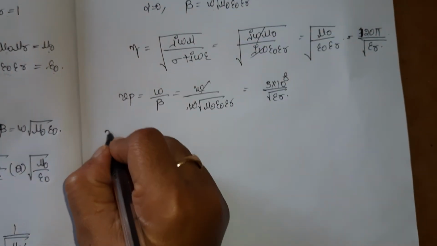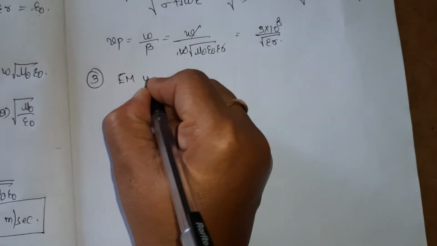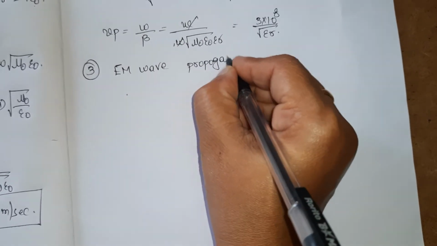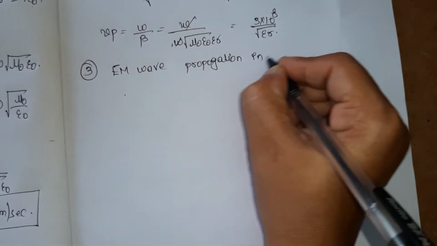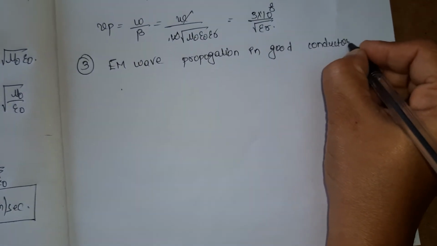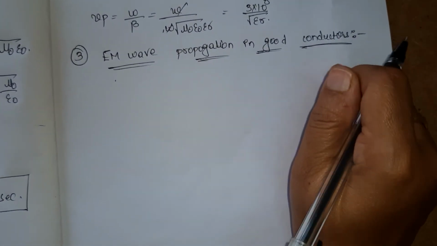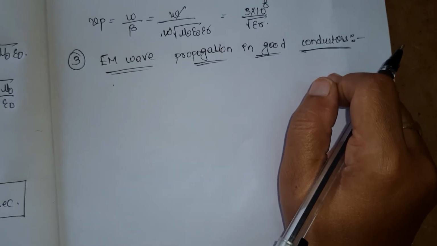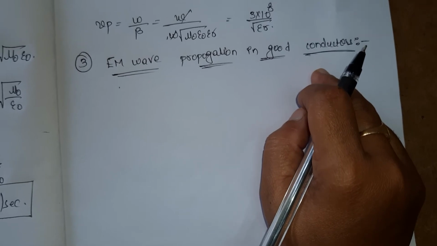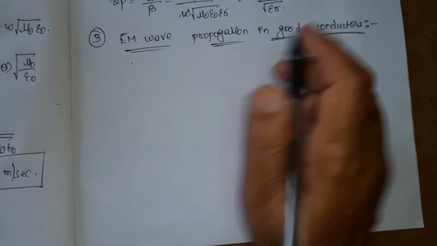And the third case we are going to discuss is EM wave propagation in a good conductor. Good conductor means conductor is present. Conductor is present means conductivity will be present here. And even I am saying that it is a good conductor. If it is a good conductor, it is having conductivity value very, very high. So sigma value is very, very high.